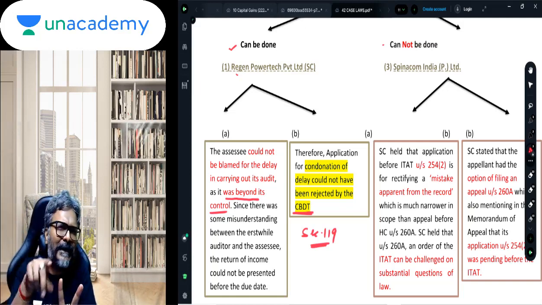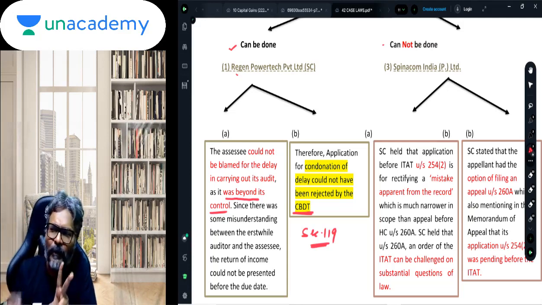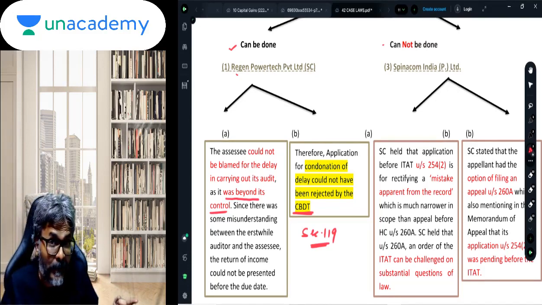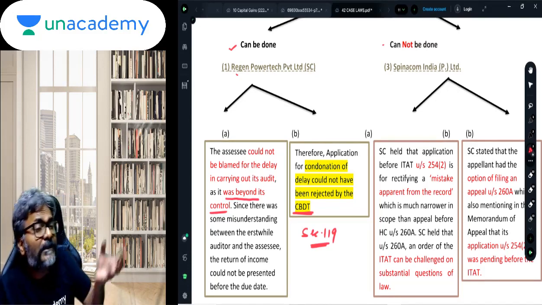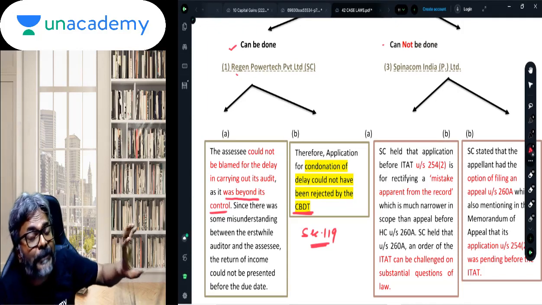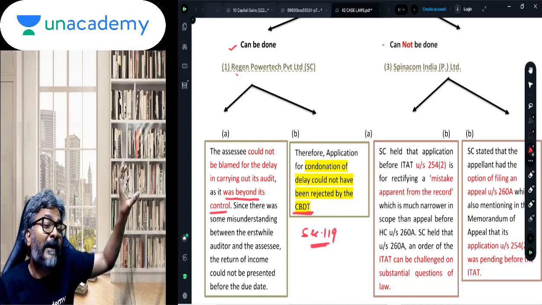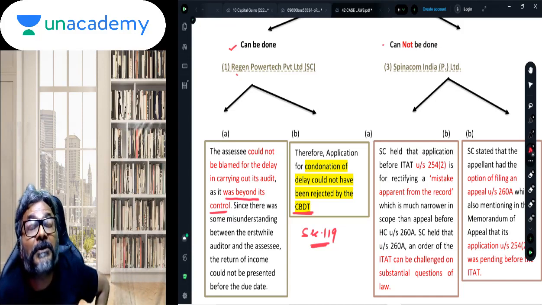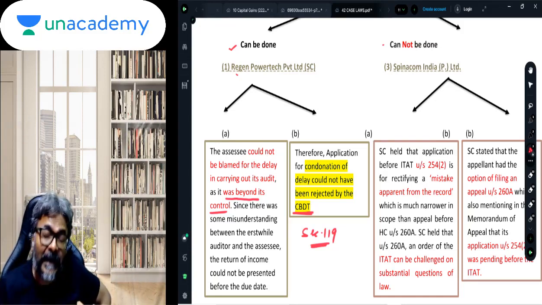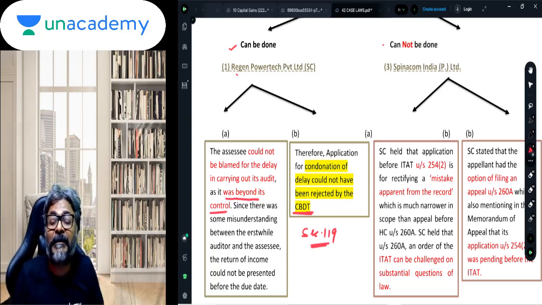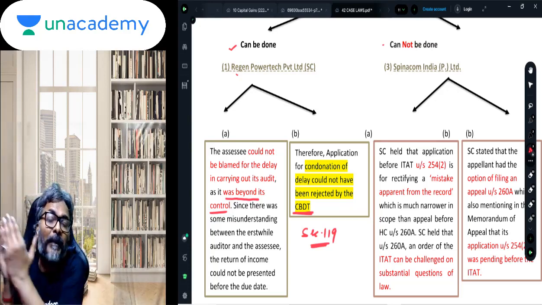Now please understand, the SSC said before the High Court that the delay in filing the appeal was because the SSC had filed an application of rectification before the ITAT, and it took time for the ITAT to dispose of this application, and only after the ITAT disposed of the application of rectification did it come before the court.